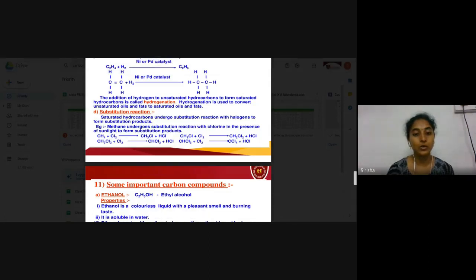If dichloromethane reacts with chlorine again, it forms chloroform, CHCl3 is the formula. And if chloroform reacts with chlorine again, it forms carbon tetrachloride as the final product. This is a substitution reaction, and it takes place only in the presence of sunlight.